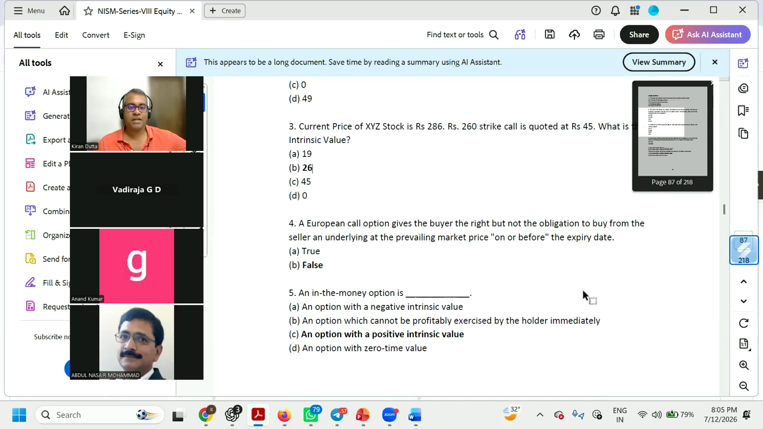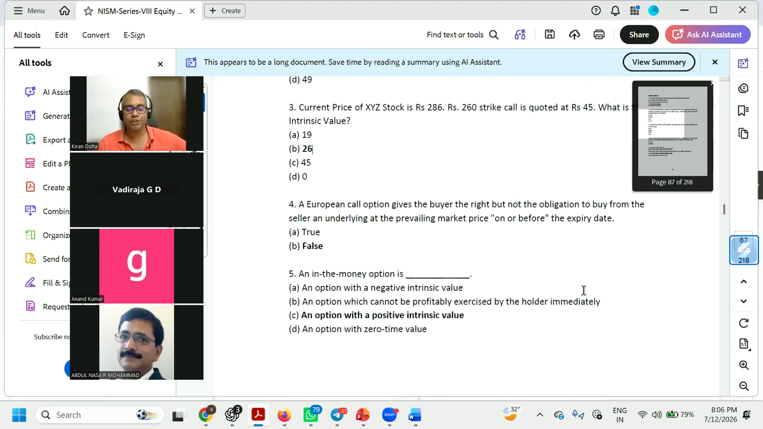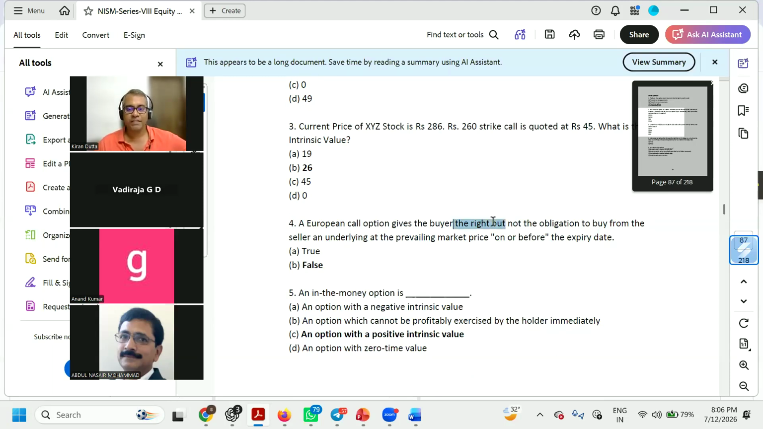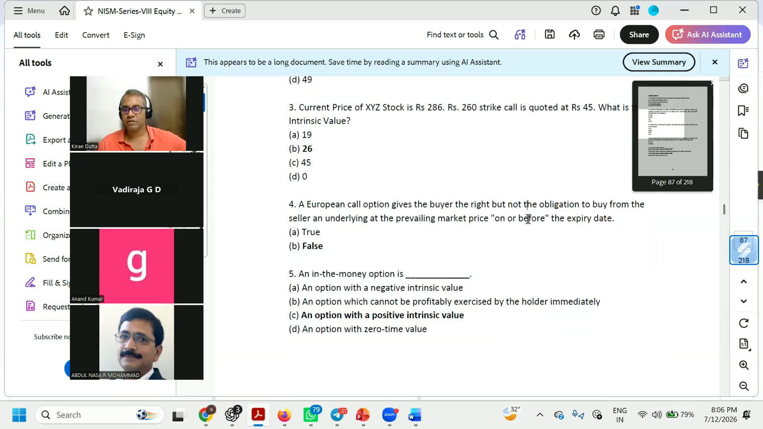Okay. Here, he says a European call option gives the buyer the right, but not the obligation, to buy from the seller the underlying. Is it true or false? It is false, right? Whatever the option, whether European or American, it gives the buyer the right and not the obligation.